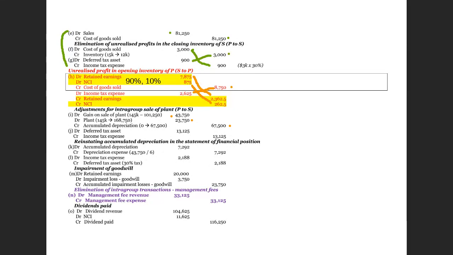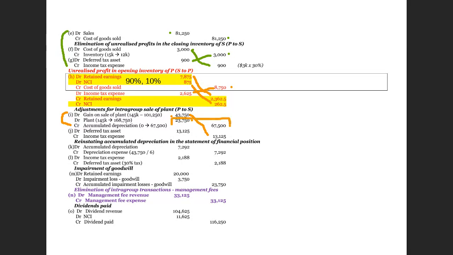This is what we have to do at the day of intra-group transfer to bring it as if there's no intra-group transfer. We debit away the gain on disposal, we reinstate the original cost of the plant, and we reinstate the original accumulated depreciation. And because of this transaction, you debit gain on disposal. Therefore, you have to credit tax expense on a net basis.